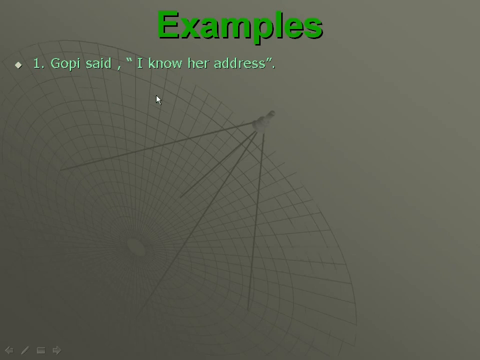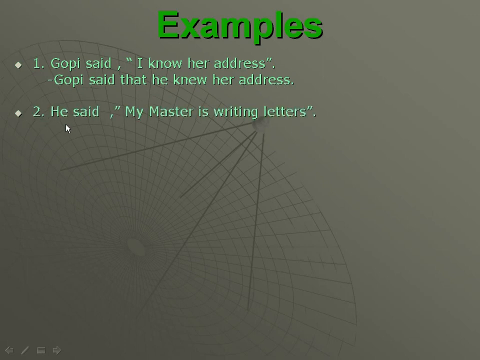Gopi said, "I know her address." Gopi said, comma, inverted commas, I know her address, inverted commas complete. In this way, this sentence is direct speech, direct narration. Then how can we make it into indirect speech? See here. Gopi said that he knew her address. He knew her address.